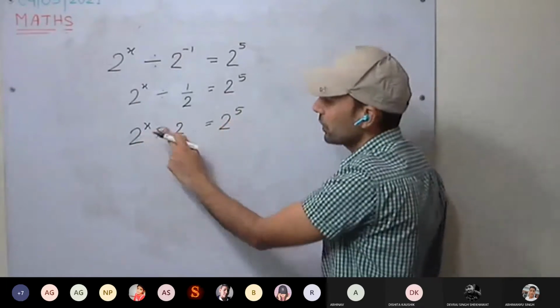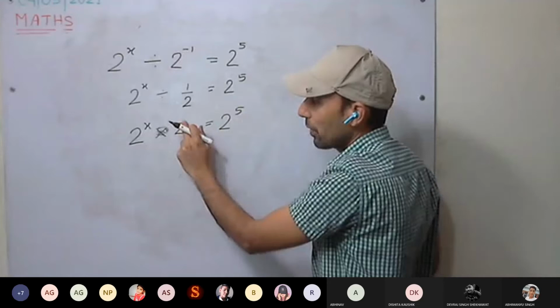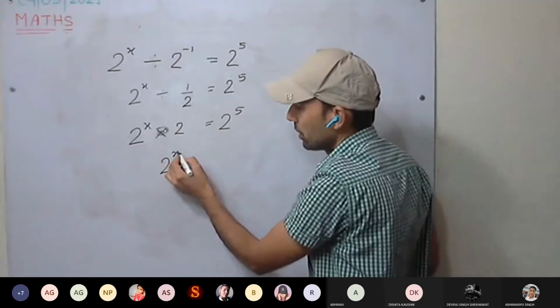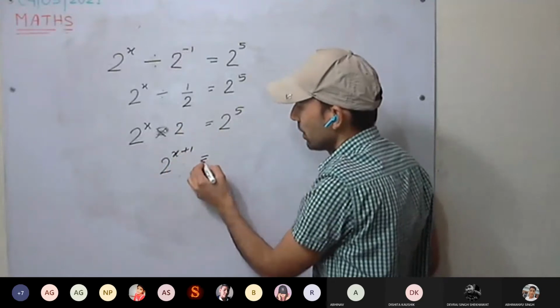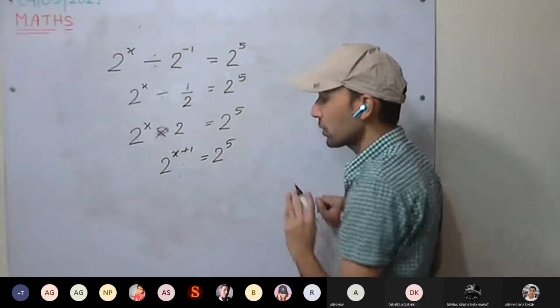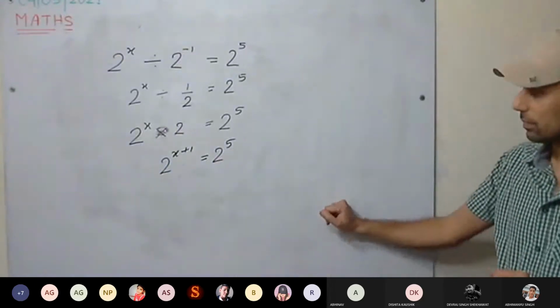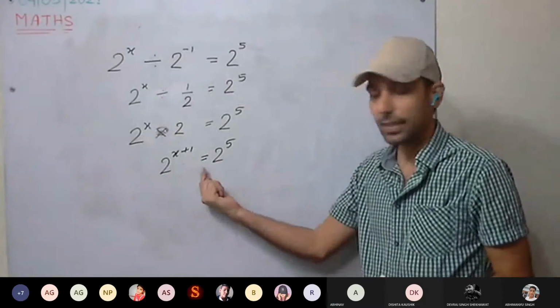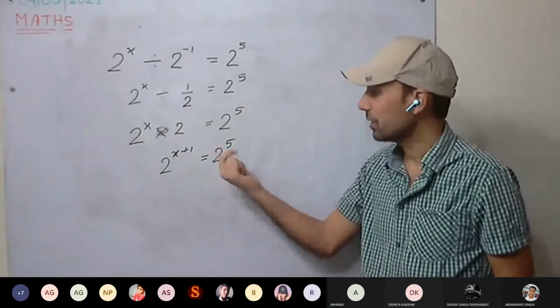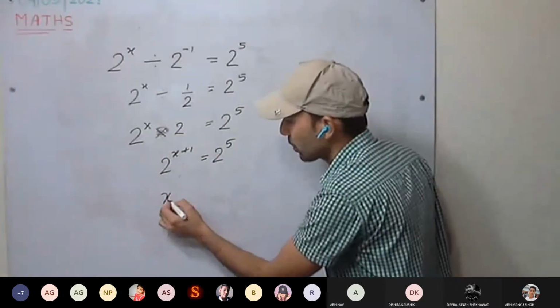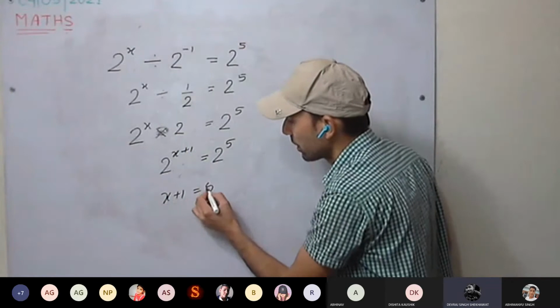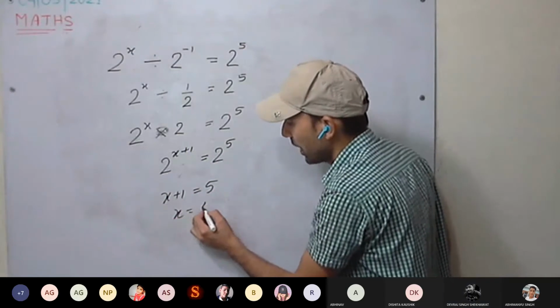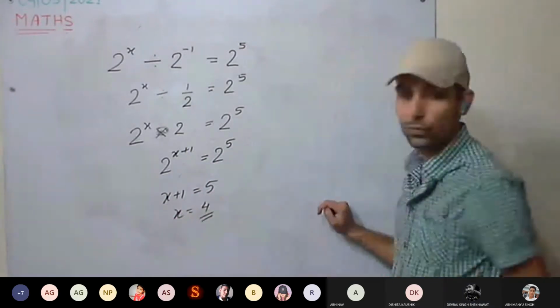Now what we have to do? Bases are same, we can add the powers. Understood this one? Now the bases are same, so we can equate the powers. x plus 1 equals 5, x equal to 4.